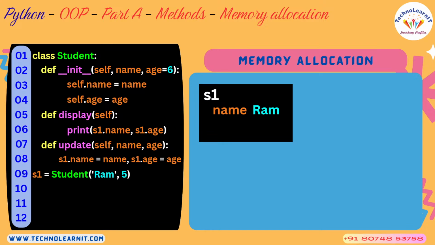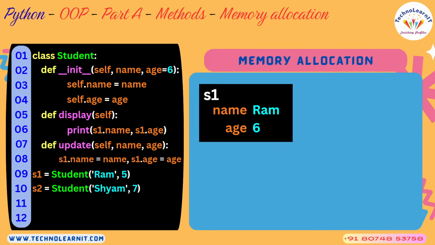Under the name attribute of this object, the string "Ram" will be stored. In the attribute age of s1, 6 will be stored. That means you are constructing the object, allocating the memory for that object, and storing that object physically in the computer memory, RAM.